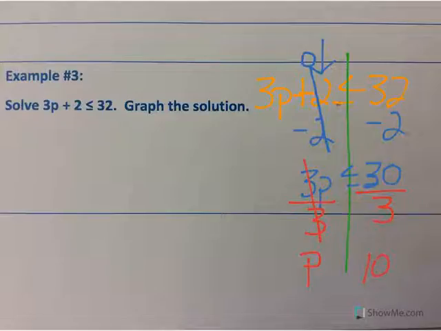So I divided both sides by a positive number, therefore I am not flipping the sign. I am leaving it less than or equal to. So my answer is p is less than or equal to 10.